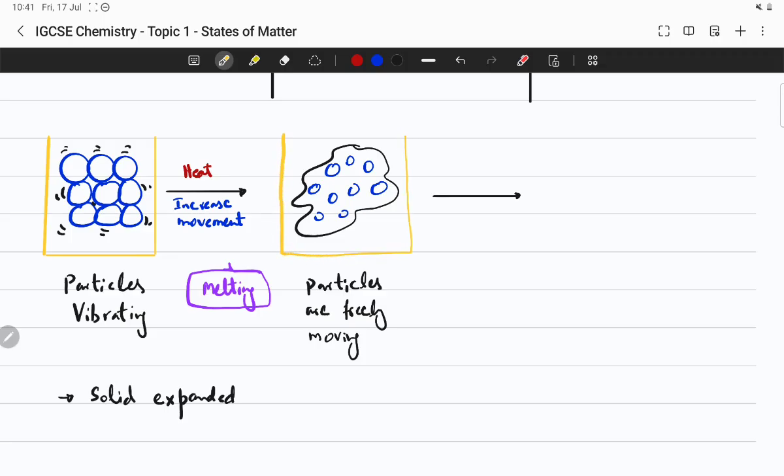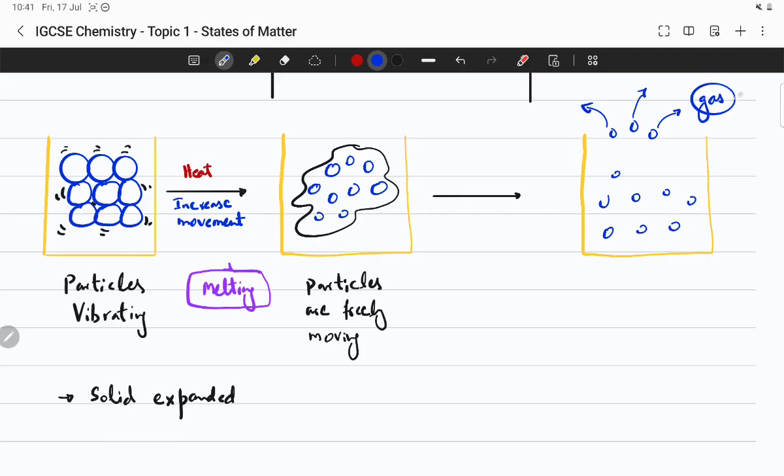Now what happens when you keep heating? The particles will start changing from liquid to gas. Some of those particles are still here, while the other particles start going out like that, into gas form.